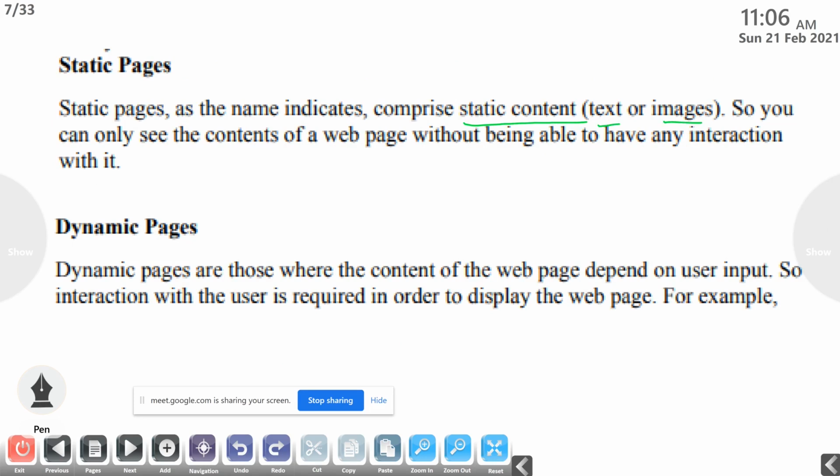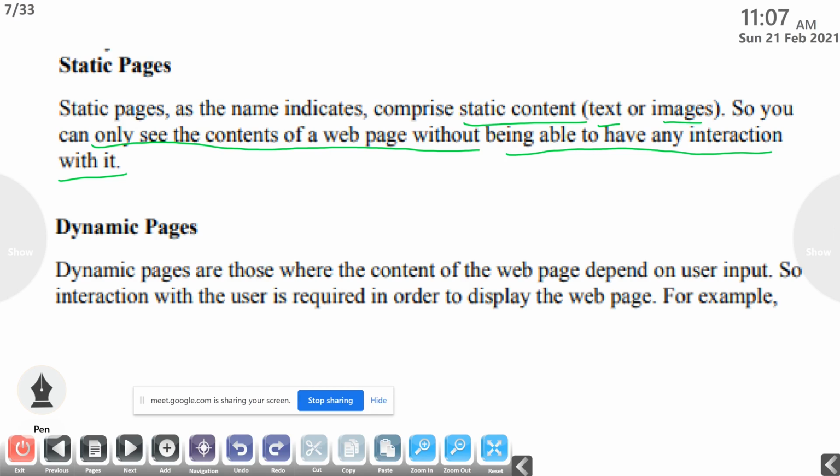So you can only see the content of a web page without being able to have any interaction with it. The name indicates that they are static pages. You can only see the contents of the web page without being able to have any interaction, like TV programs or radio signals. So there is no way to interact with it.